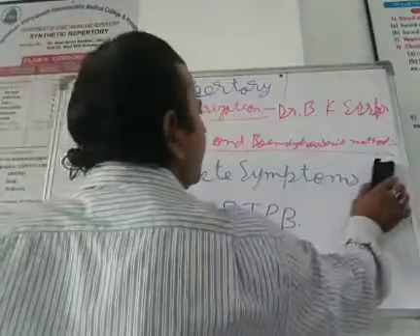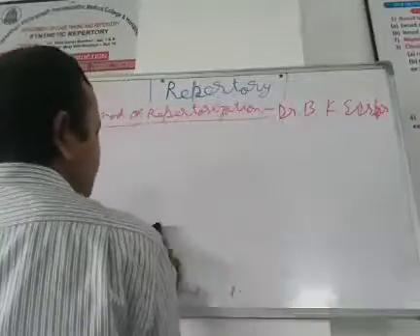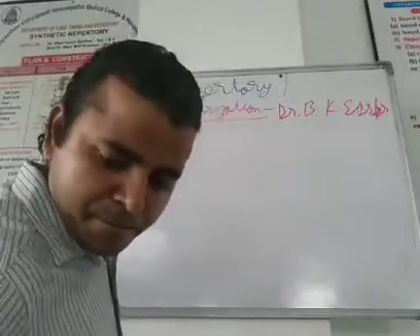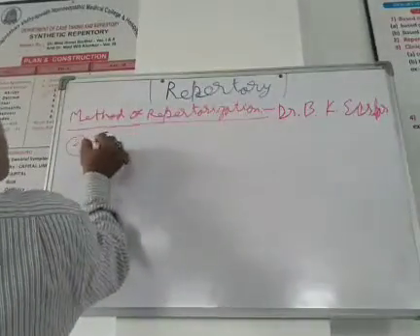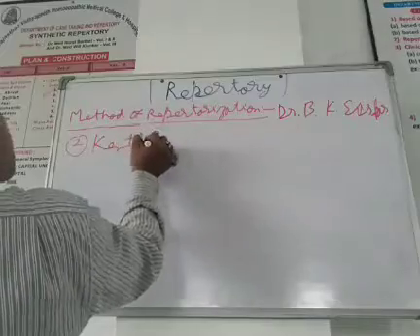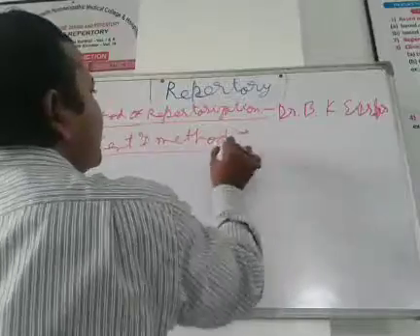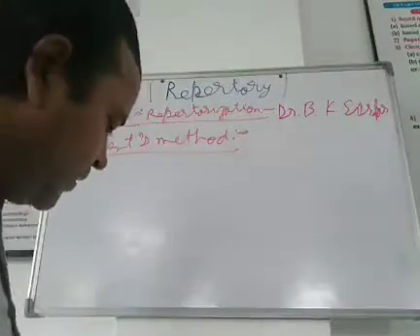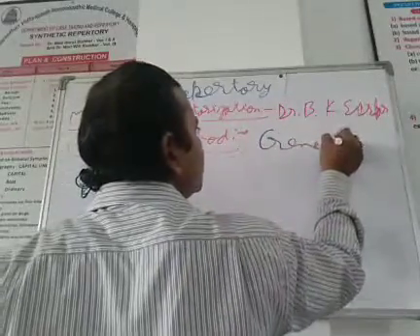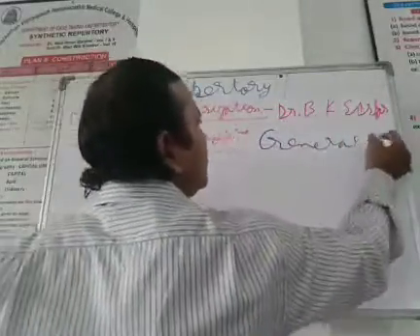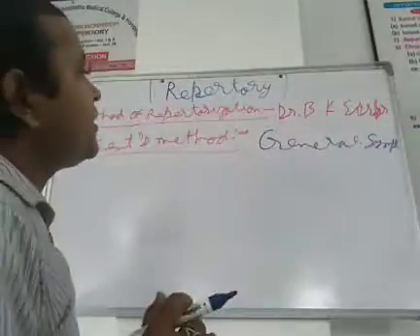But what is the second method of repertorization? Kent method. So in the Kent method, you will find general symptoms. So what are general symptoms?